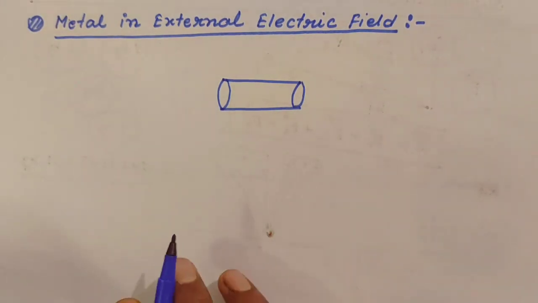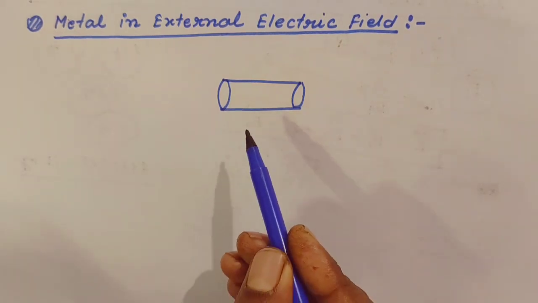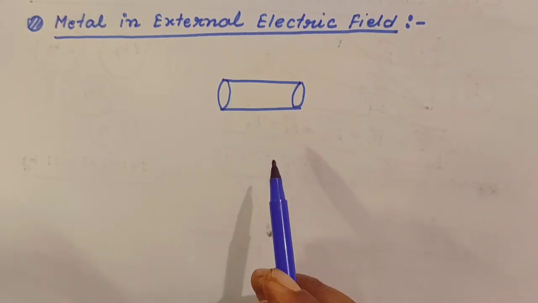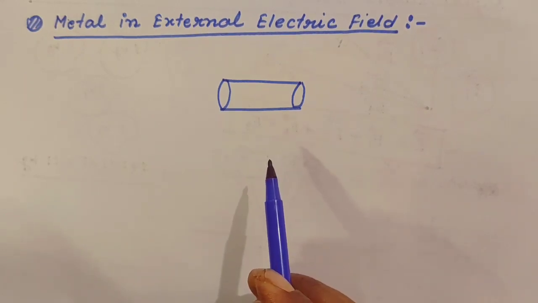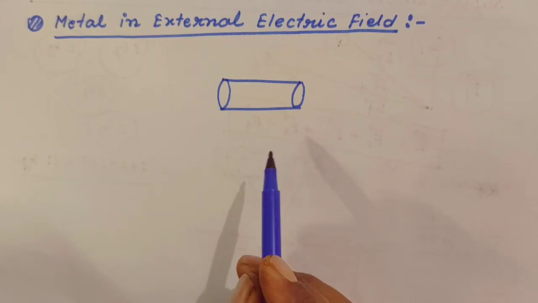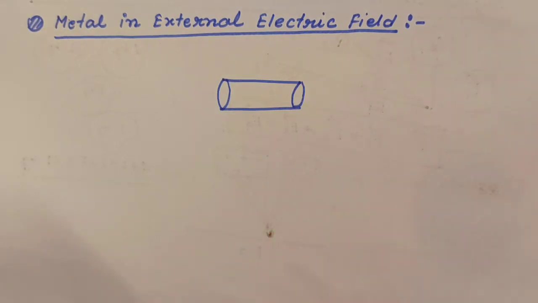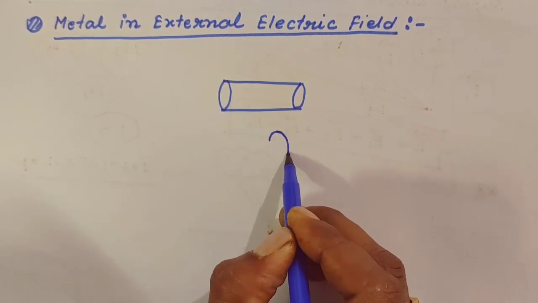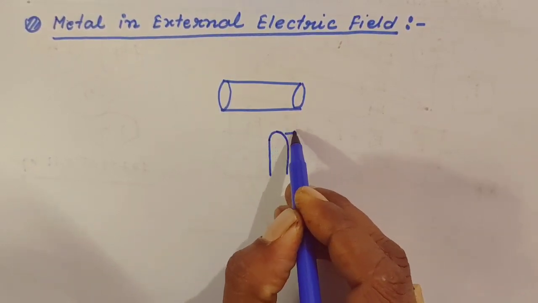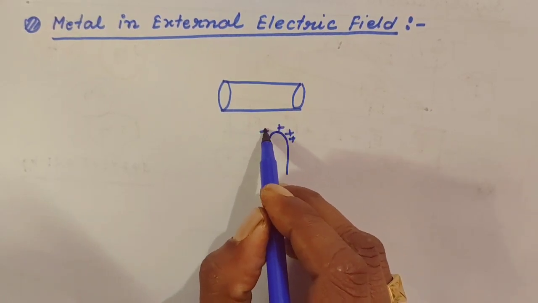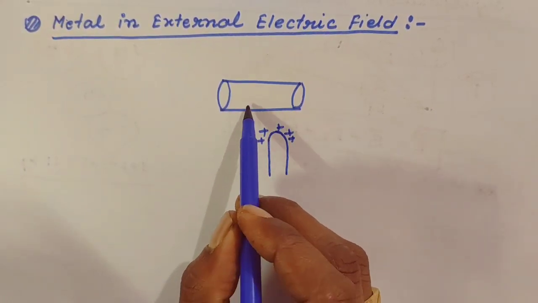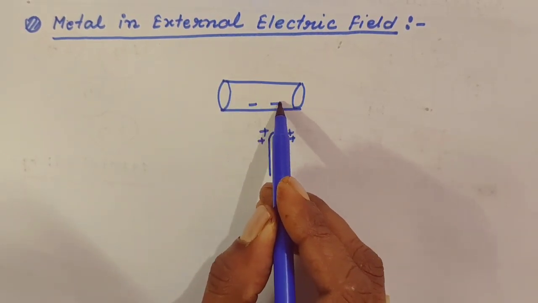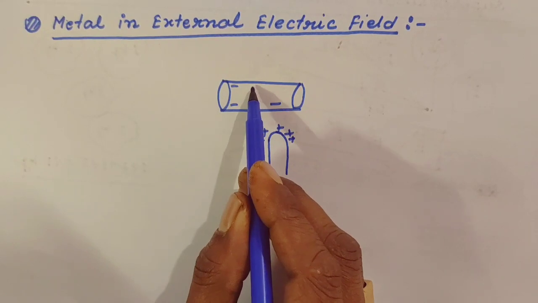Now, if we give an external electric field to this body, how can we give it? There is a process to give an external electric field. Suppose you are bringing some positive charge with some other material. As the electrons are there inside the metal, these electrons are negatively charged. Okay?